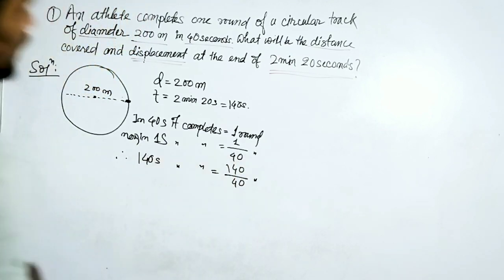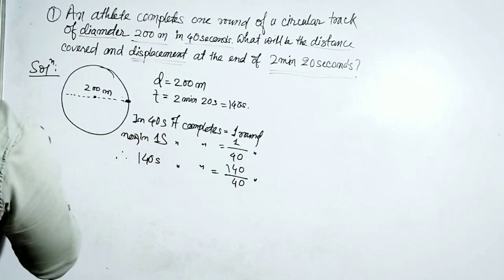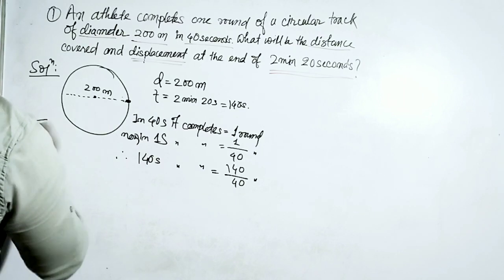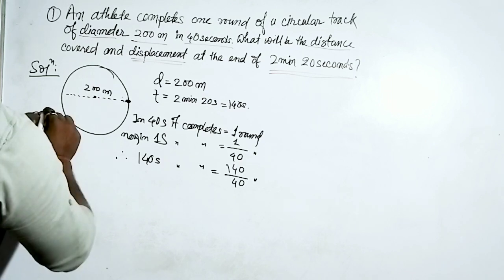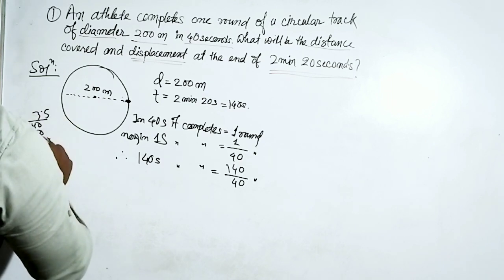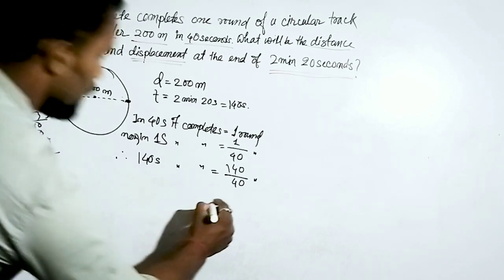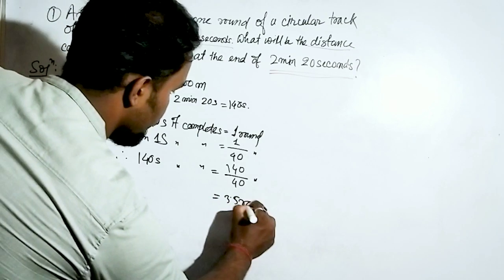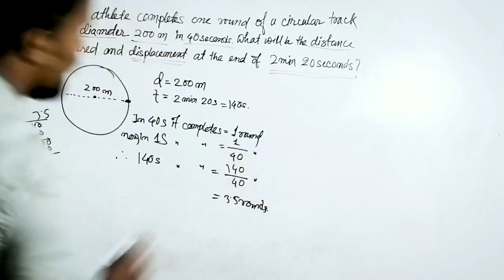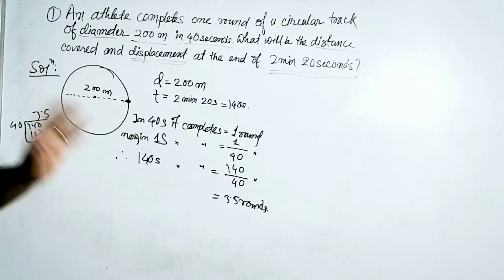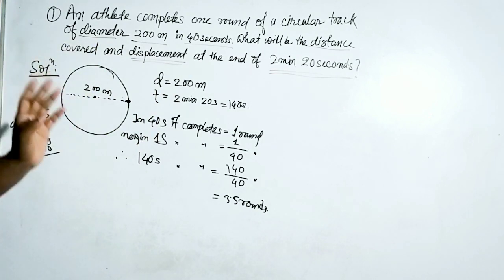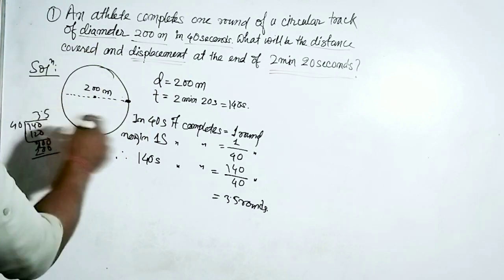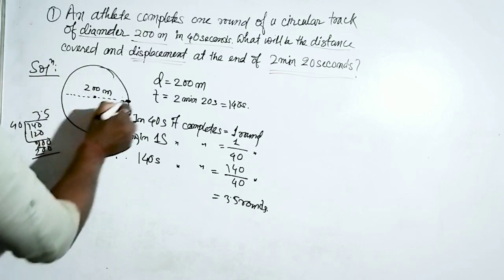If you simplify it, it becomes 3.5 rounds. That means in 140 seconds the athlete will cover 3.5 rounds.